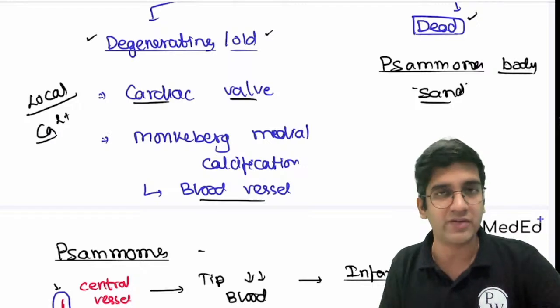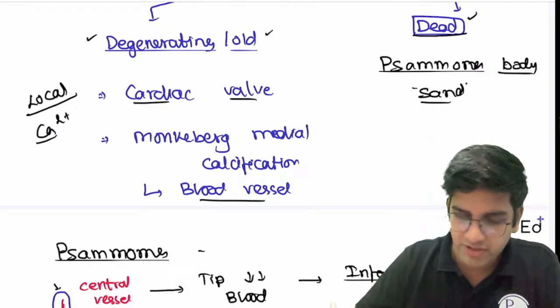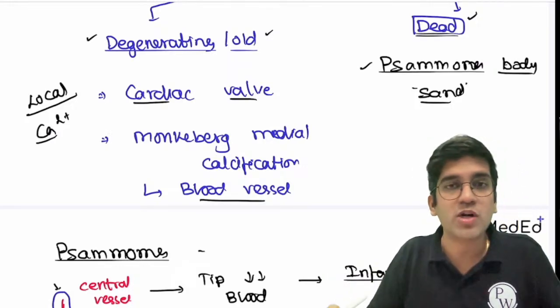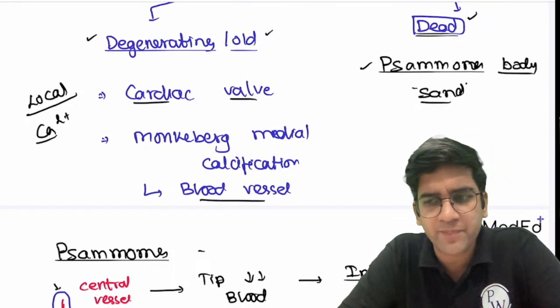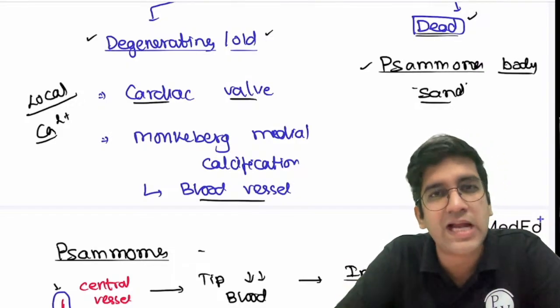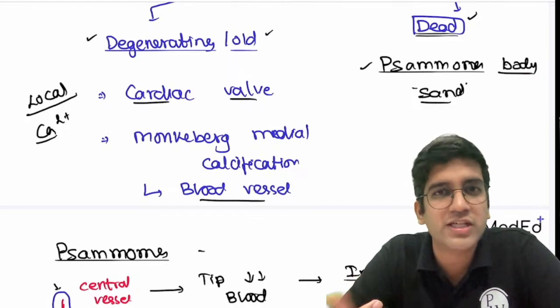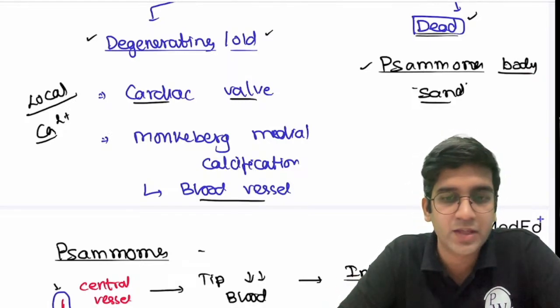That's dystrophic calcification, one half. The second half of dystrophic calcification is the Psammoma body. It's a very important viva question. Definitely it might come in exams. Right? Psammoma body is nothing but, Psammoma means sand. The calcification here looks like sand, gritty like sand, right?